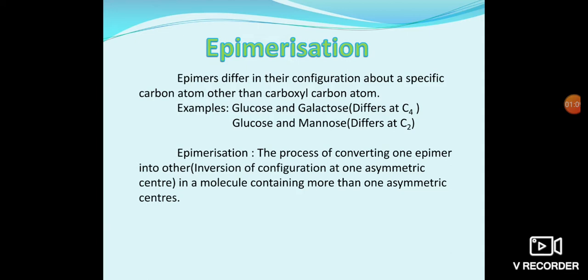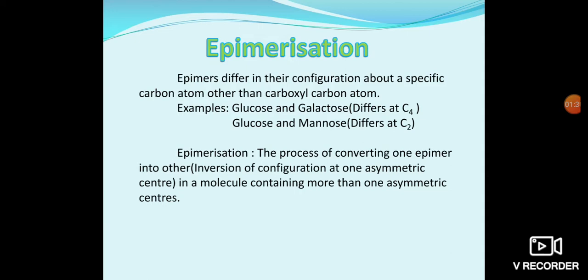At the same time, glucose and mannose differ at the C2 carbon. Compounds which differ in configuration at a particular carbon are called epimers.